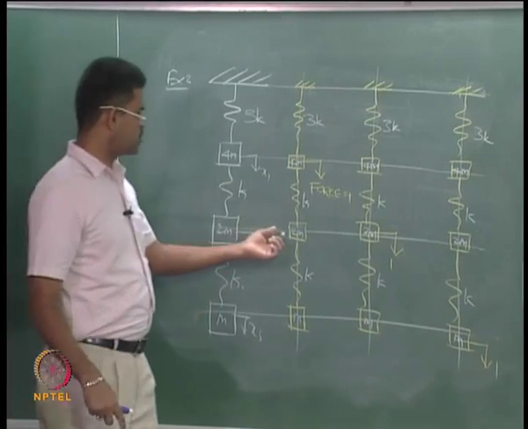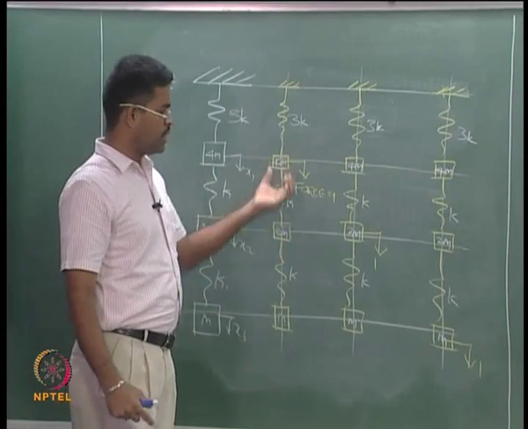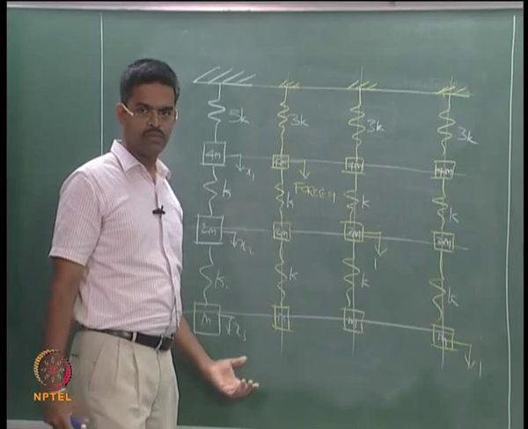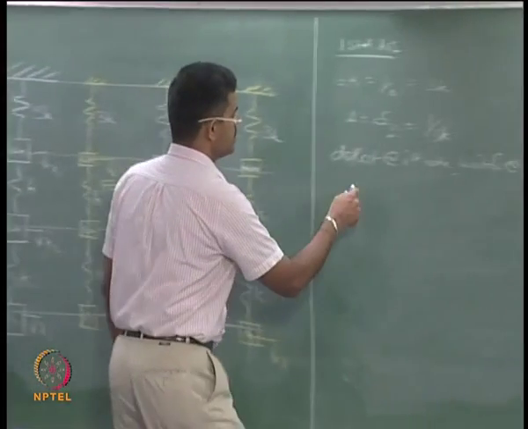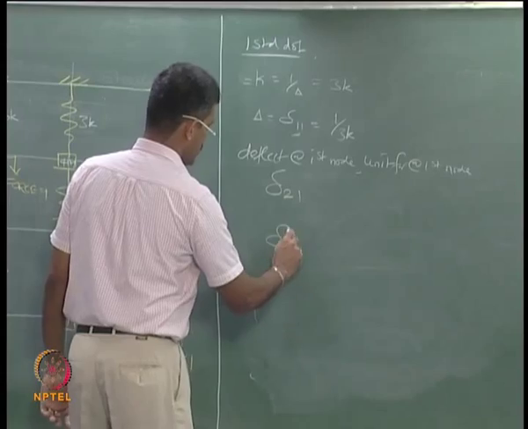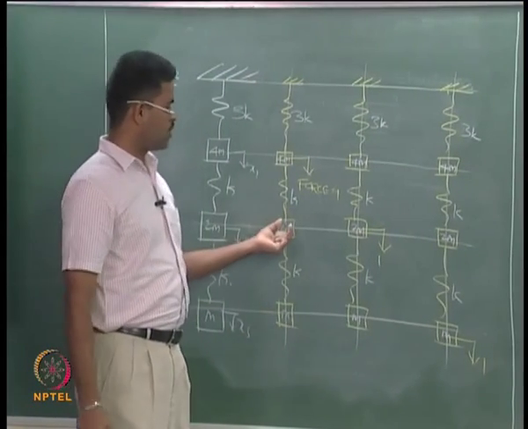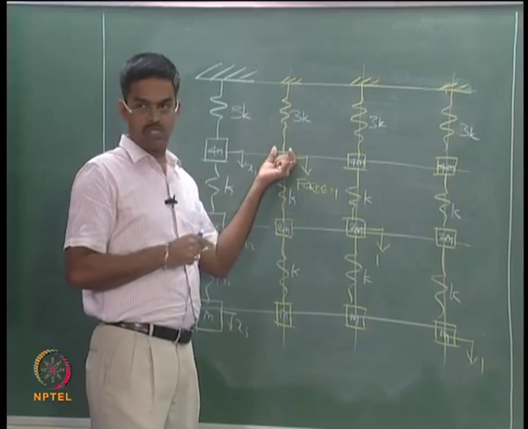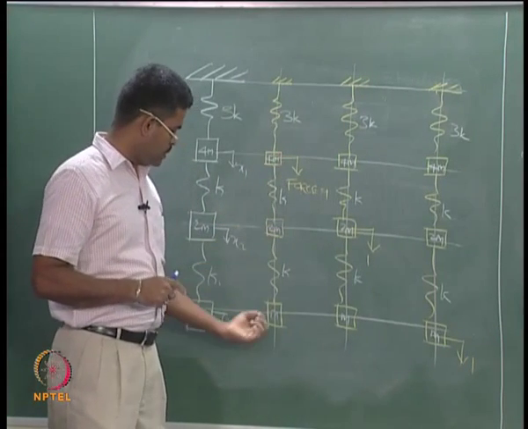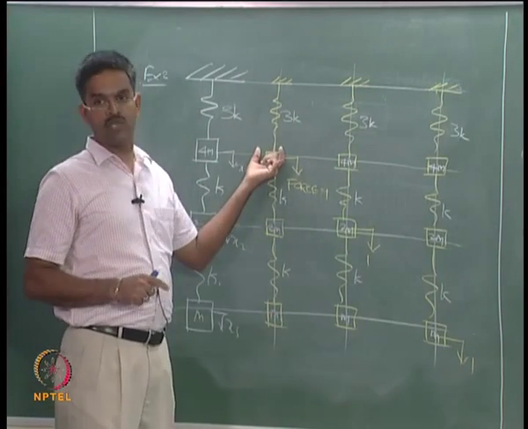Now these two masses 2m and m will move solid downward. Okay. So delta 2 1 and delta 3 1, displacement in the second node because of unit force given in the first node, displacement in the third node because of unit force given in the first node.